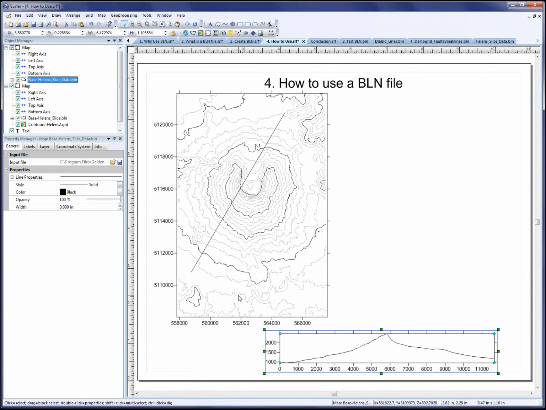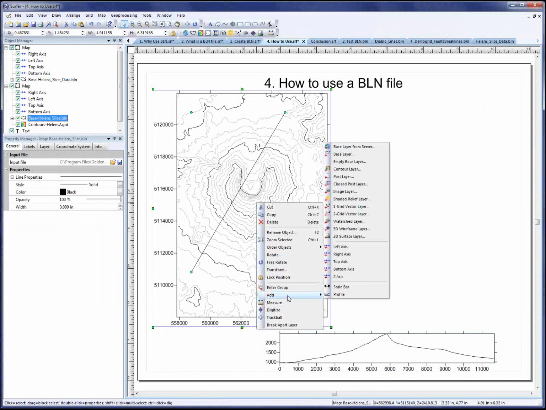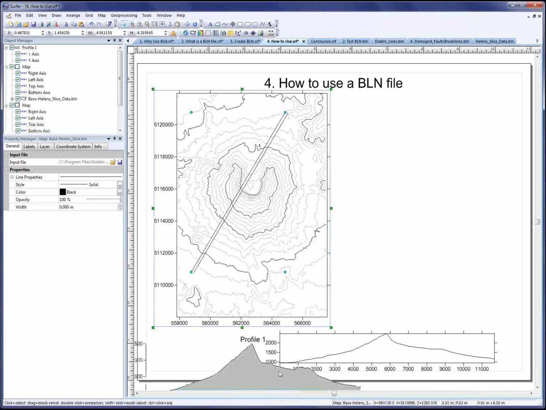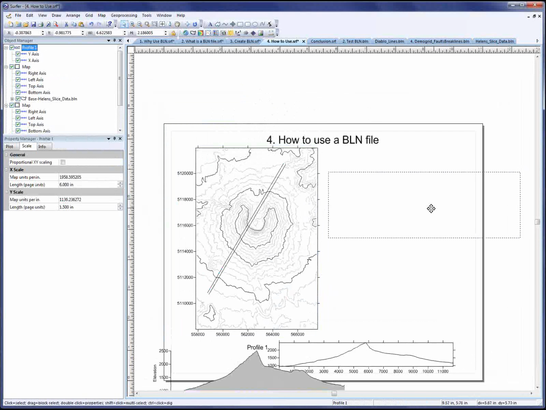Now, are there any questions about using a BLN file to slice a grid file, or using BLN files as base maps to show points, polylines, and polygons? No? So someone asks, now why wouldn't I use a profile? So another command here is if I right-clicked over this map, I could click Add Profile and pretty much do a very similar thing. Select my 2 points with my line, and the profile is automatically created.